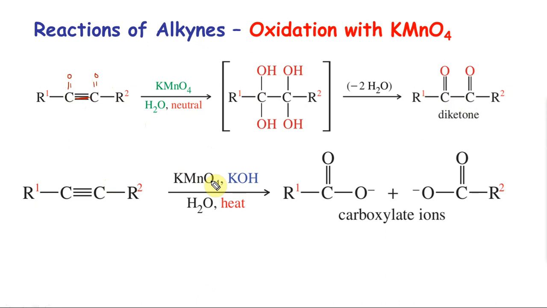When you use hot conditions, alkaline KMnO4 or acidic KMnO4, just like our alkene, it will cleave the bond and you'll get the corresponding COO minus. Because it's alkaline, you don't get COOH. If you want, you can add HCl and it becomes the carboxylic acid. Here you get the carboxylate ion. Just like your alkene, this will break the bond and become COO minus, COO minus, the corresponding carboxylate ion.